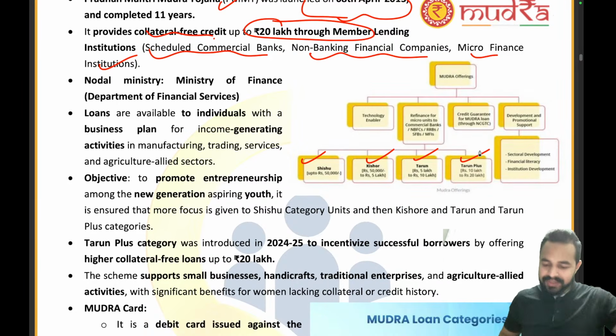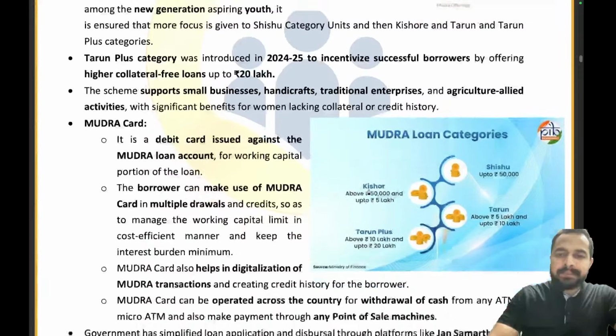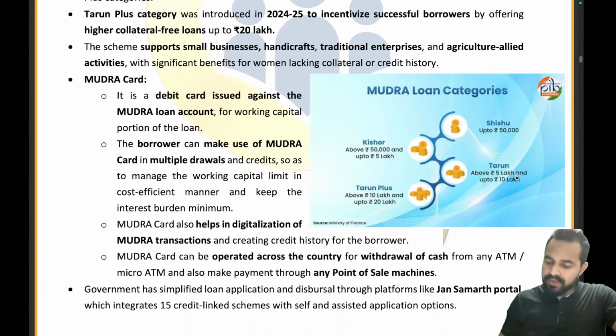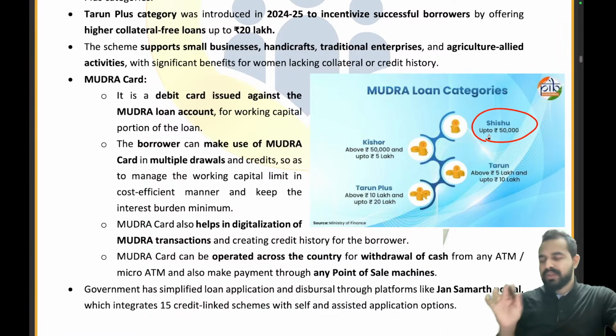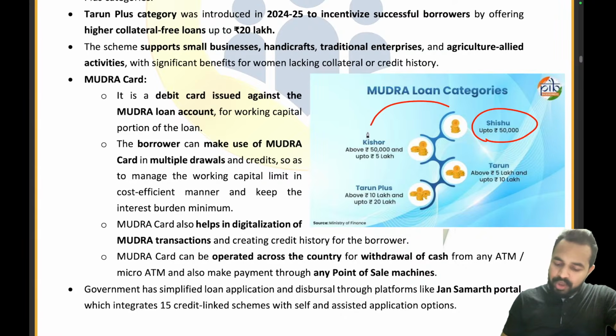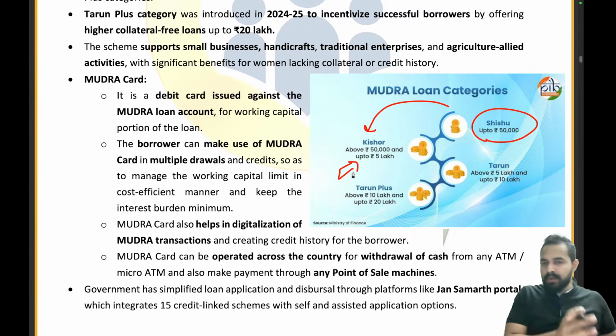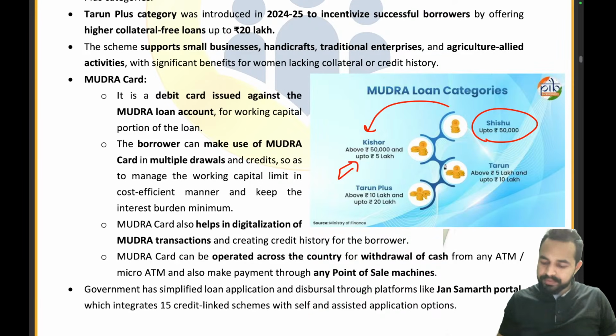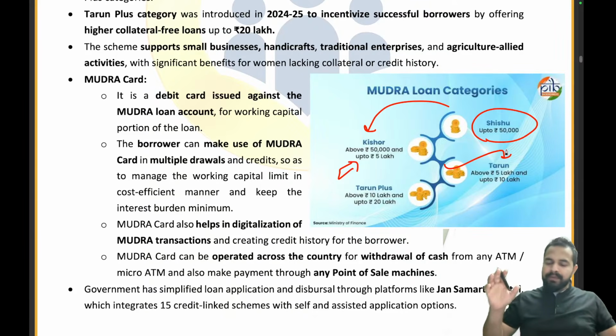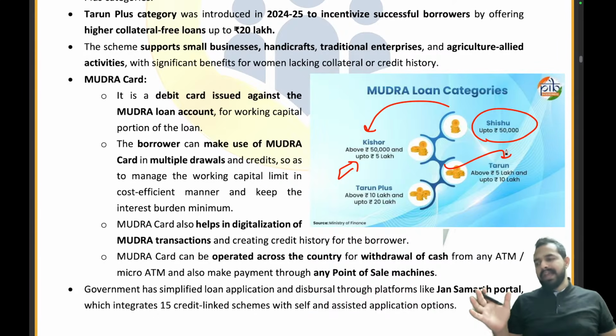So what we will be doing is, we will be giving Shishu only up to rupees 50,000. Okay, chai wala shop owner, don't worry, take the loan, but we can only give you 50,000 rupees. Now when you expand and become Kishore, then we will give you 50,000 to 5 lakh. Or if a person is already in the Kishore stage, we can provide them a loan amount between 50,000 and 5 lakh. Then after Kishore, the person becomes Tarun, right? Now we have above 5 lakh and up to 10 lakh rupees loan.